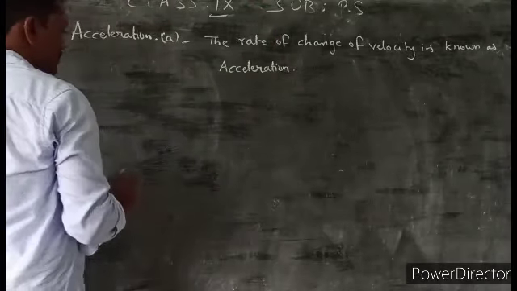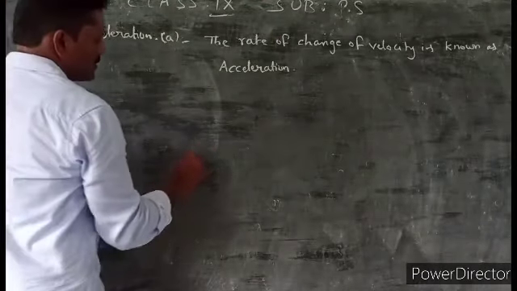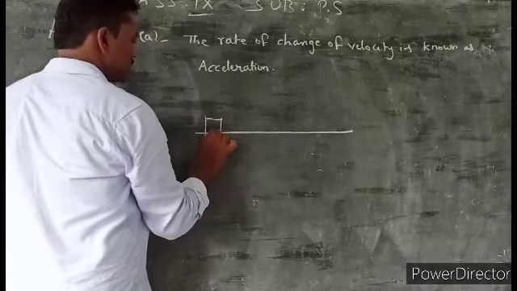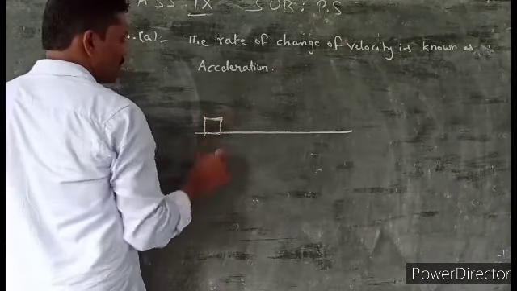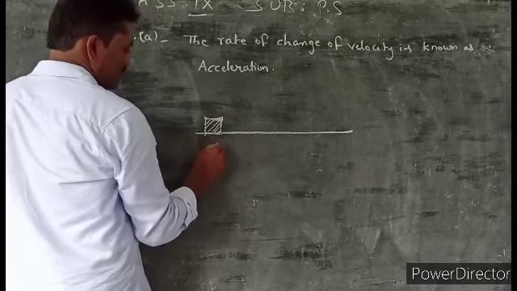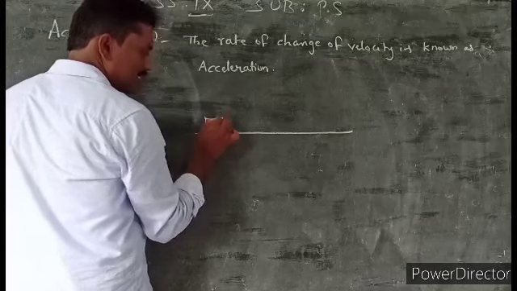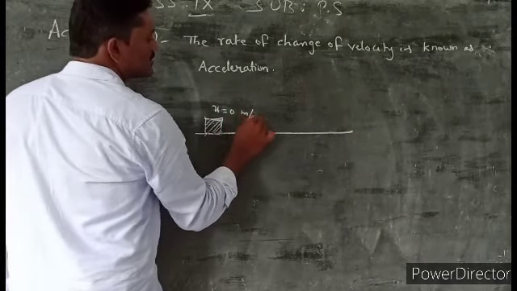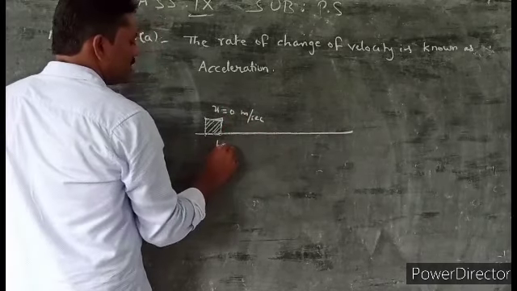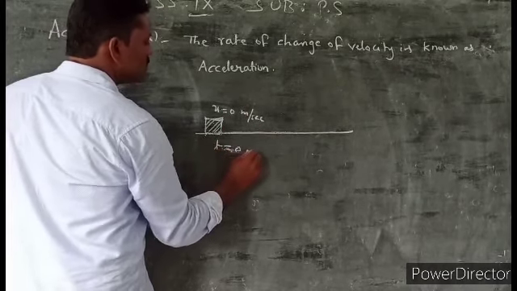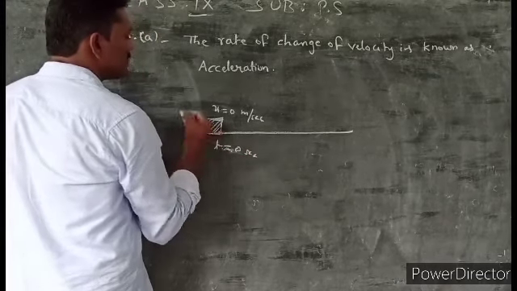Acceleration. Suppose this is a plane surface. Take a wooden block. The wooden block is at rest. Here the initial velocity of the body is u equal to 0 meter per second at time t equal to 0 seconds. Apply some force on it. What happens?